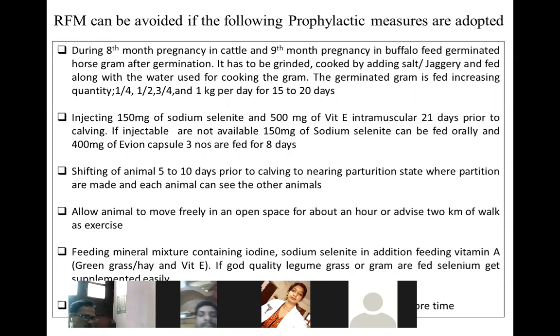Shifting of animal 5 to 10 days prior to calving, to a place near the parturition state, where each animal can see other animals. These are the factors which are involved in preventing RFM. Shifting of animal prior to calving, near parturition state.